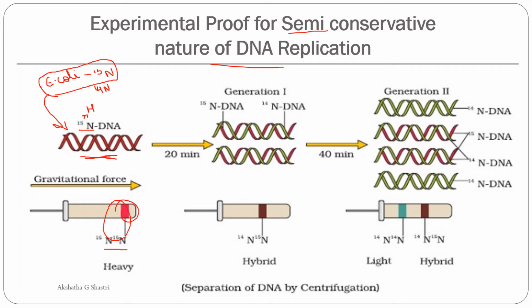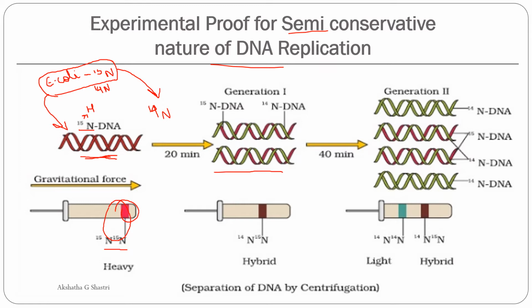Okay. Next, this heavy DNA is transferred into the medium containing the normal one. That is, normal means N14. Right. So now it is transferred to the medium containing N14 normal. Then after 20 minutes, they found out that it is a mixture of the heavy as well as the normal.